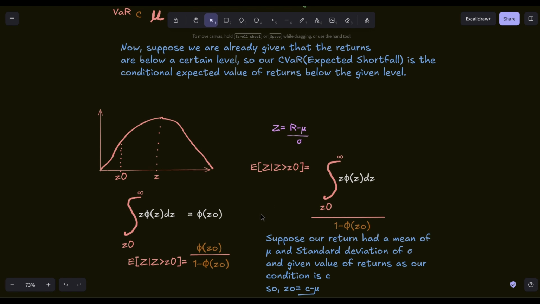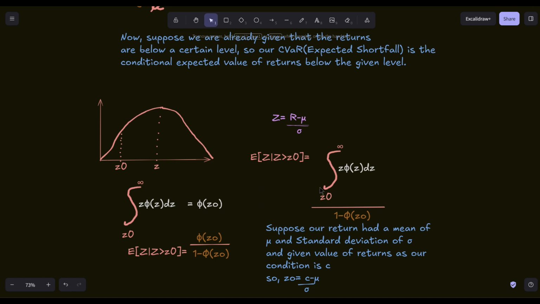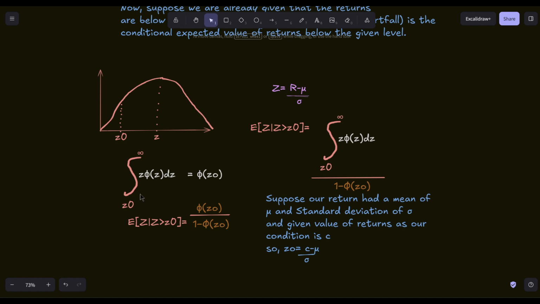By definition, this conditional expectation would be the integration of Z times its probability density function divided by 1 minus the cumulative distribution function at Z0. Now, as it turns out, the integration of Z times its probability density function from Z0 to infinity is equal to the probability density function value at Z0. So, in essence, our expected value of Z, given that Z is greater than Z0, becomes the probability density function at Z0 divided by 1 minus the cumulative distribution function at Z0.